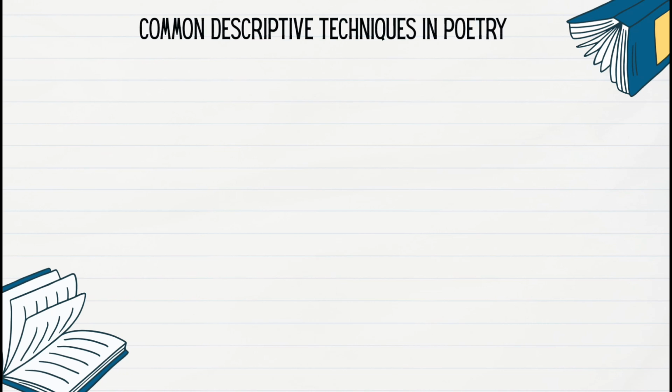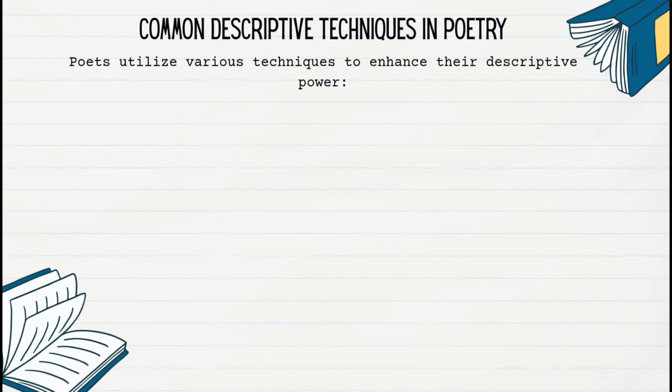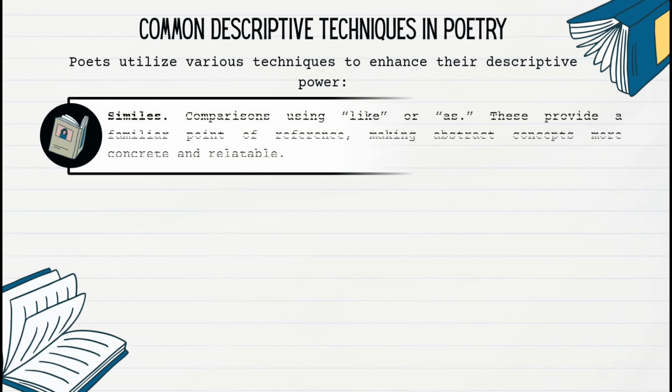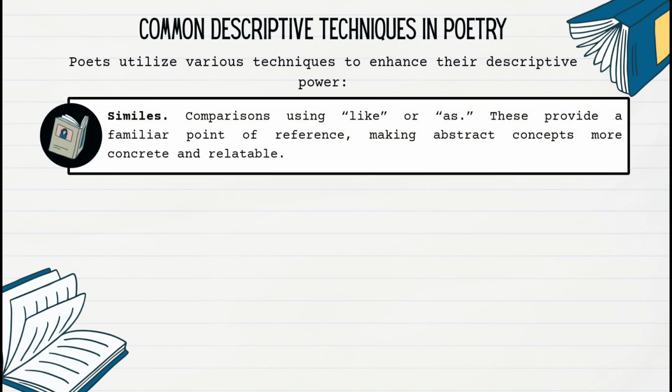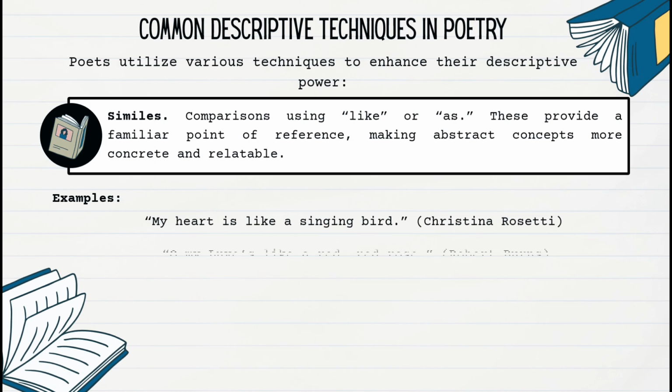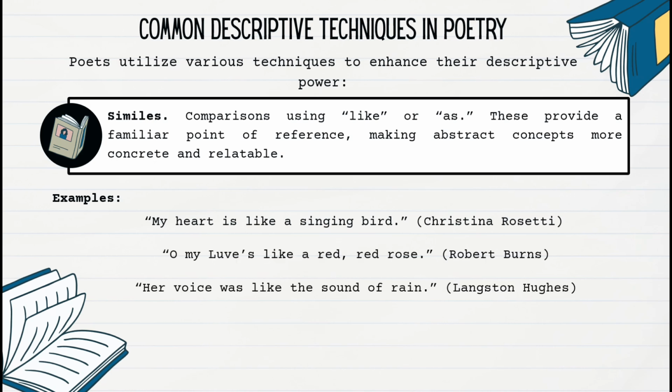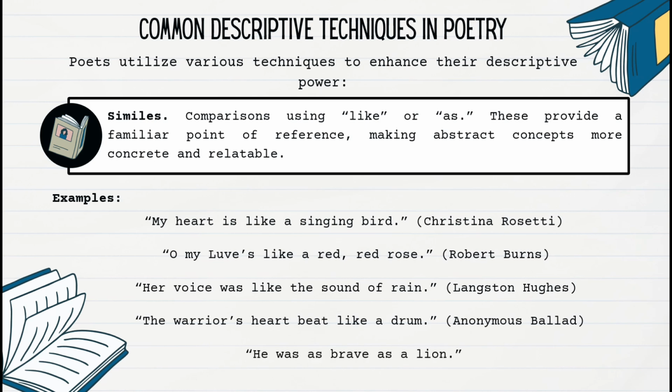Common descriptive techniques in poetry. Poets utilize various techniques to enhance their descriptive power. Similes, comparisons using like or as. These provide a familiar point of reference, making abstract concepts more concrete and relatable. Examples: my heart is like a singing bird. Oh, my love's like a red, red rose. Her voice was like the sound of rain. The warrior's heart beat like a drum. He was as brave as a lion.